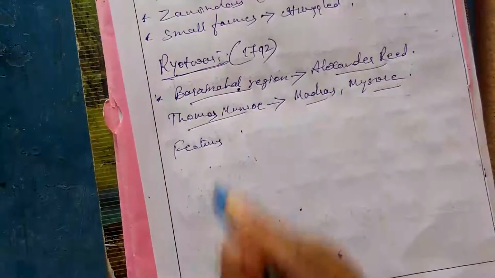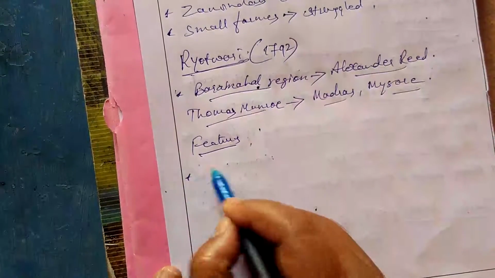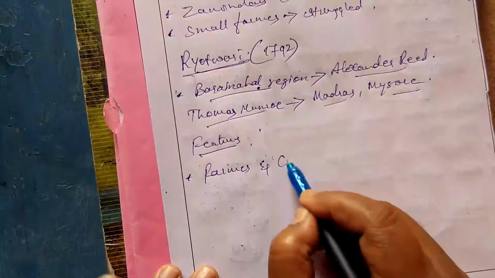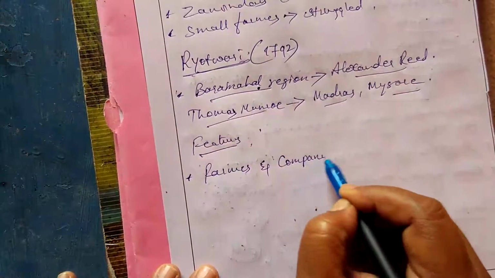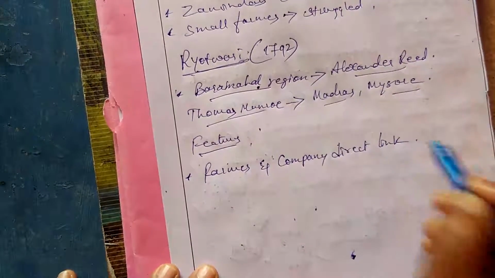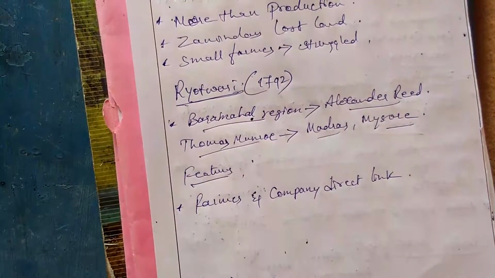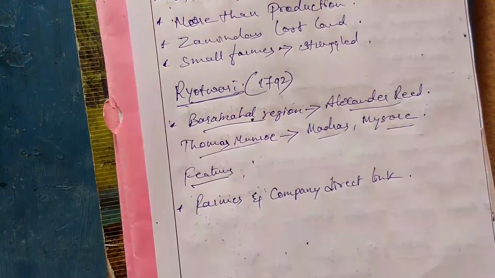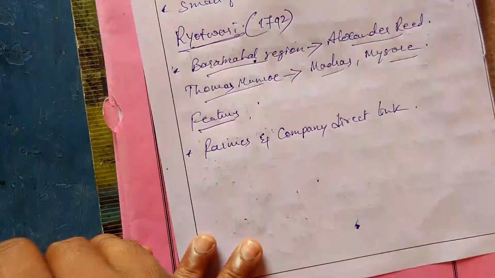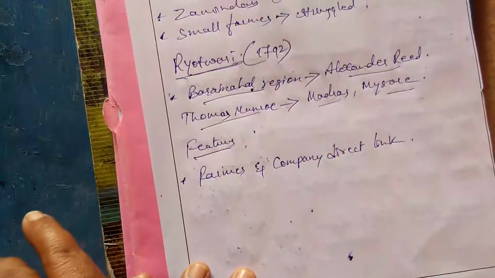When you come to the features of the Raitwari system, the first thing we see is farmers and company, a direct link, we can say. Before, the officer, that is the zamindar, used to collect from the farmers, and in Mahalwari, the talukadar used to collect.